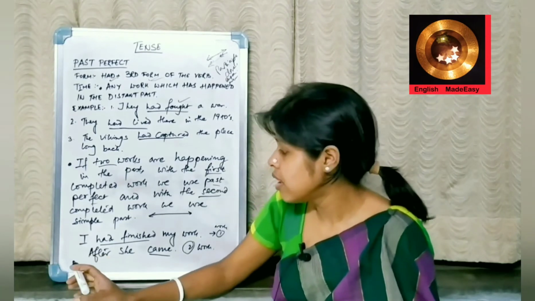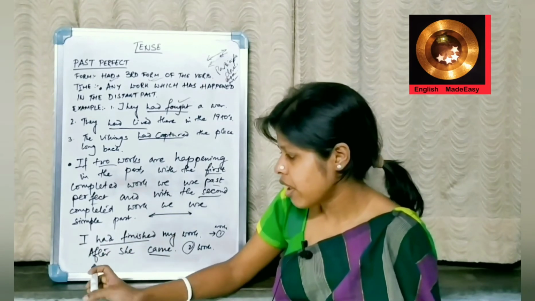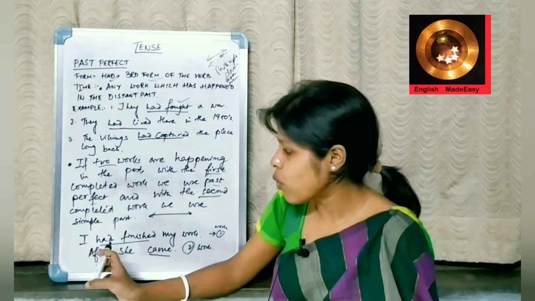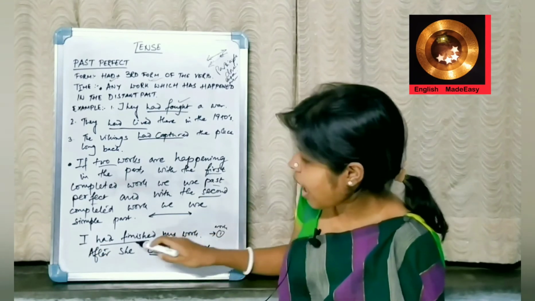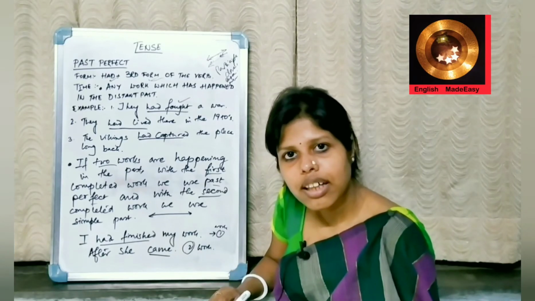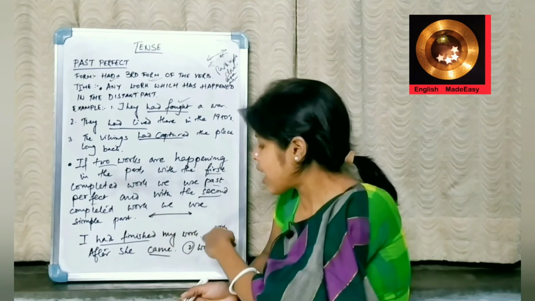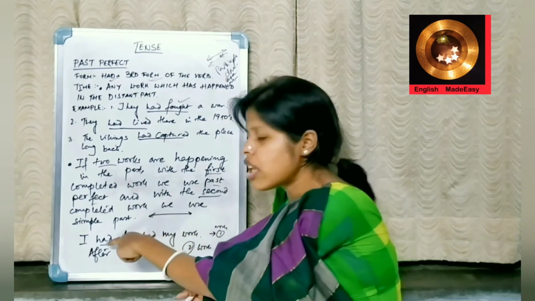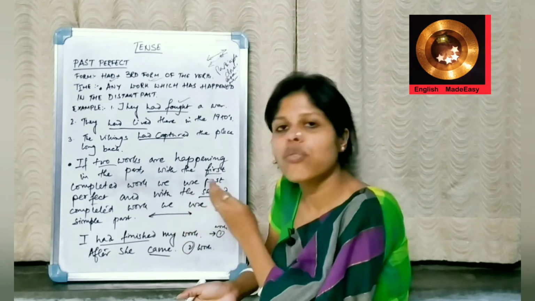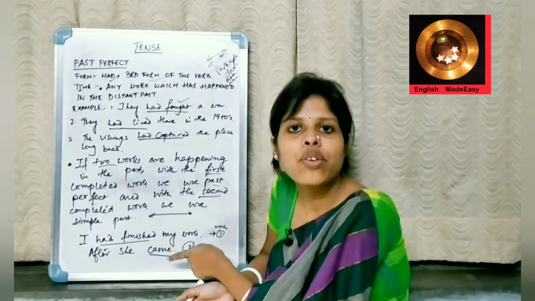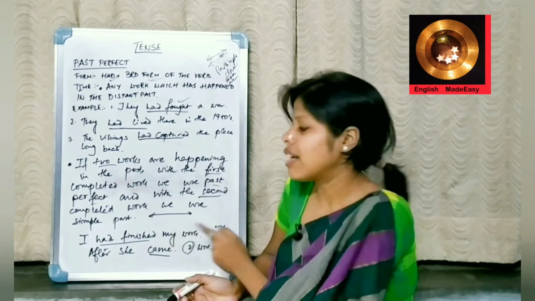For an example, I had finished my work after she came. So which is the first work that I have done? I had finished my work. Then only she came. So with the first completed work, I am using past perfect. And with the second completed work, that is, after she came, we are using the simple past.